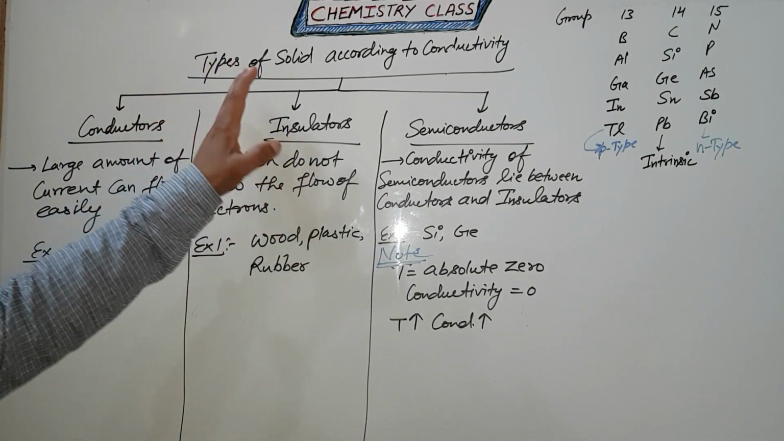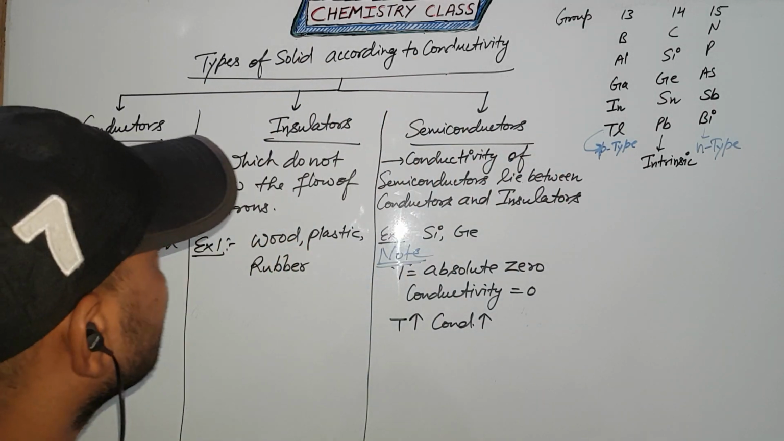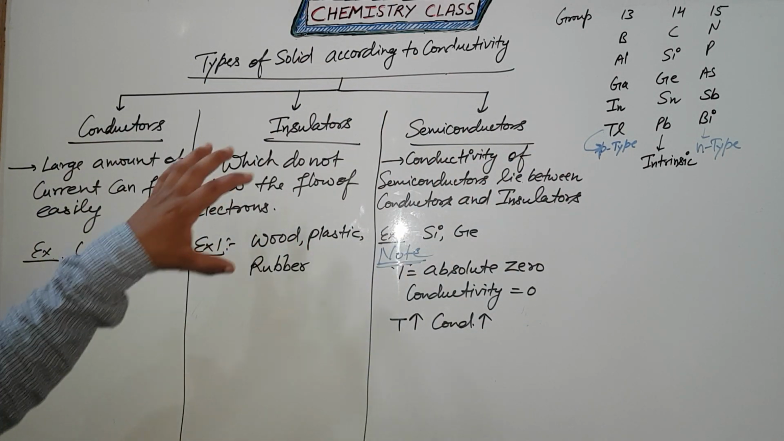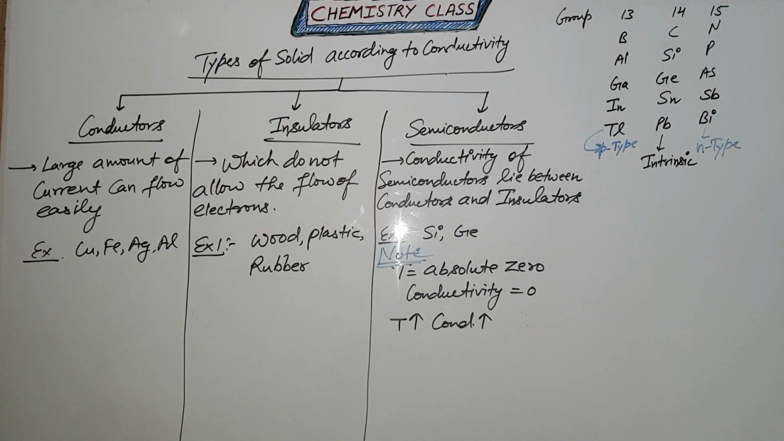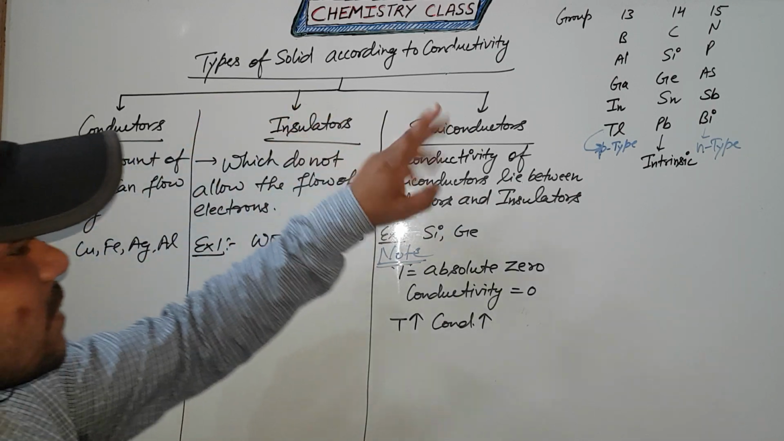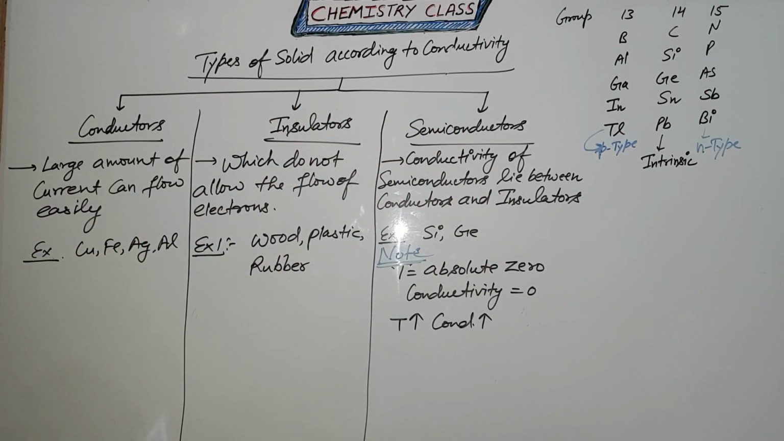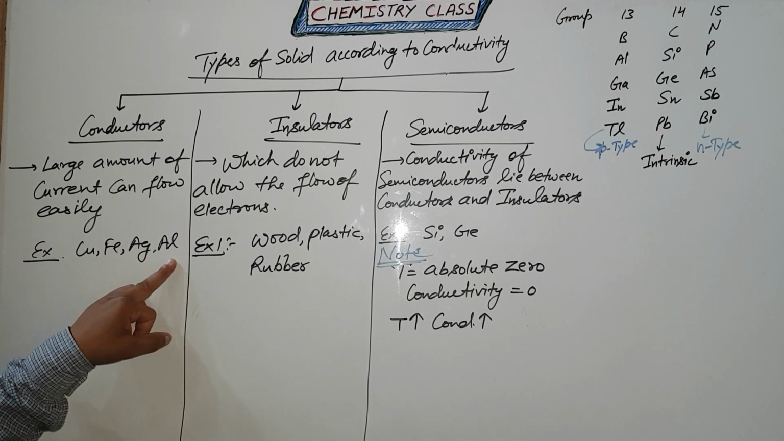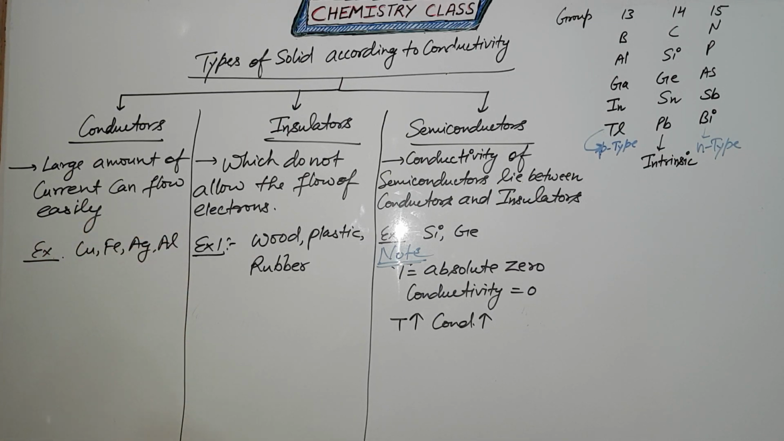Today I will discuss the types of solids according to conductivity. According to conductivity there are three categories. First is conductors, second is insulators, and the last is semiconductors. What is the definition of conductors in a short way? Large amounts of current can flow easily, and these are known as conductors. Examples: copper, iron, silver and aluminum. These metal wires are the best conductors of heat and electricity. That's why they are examples of conductors.